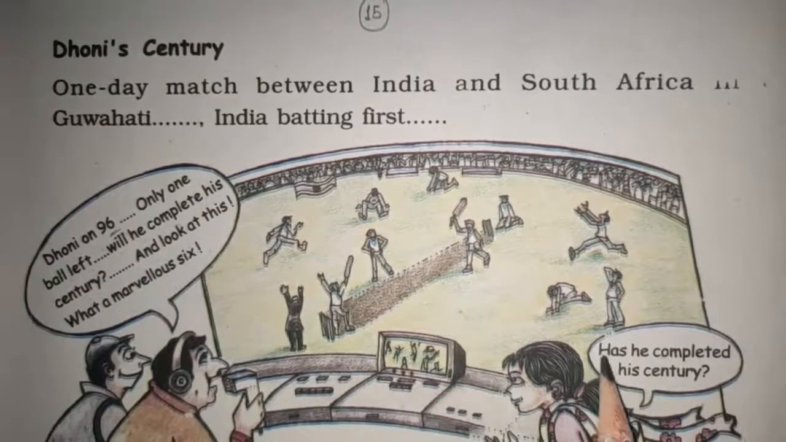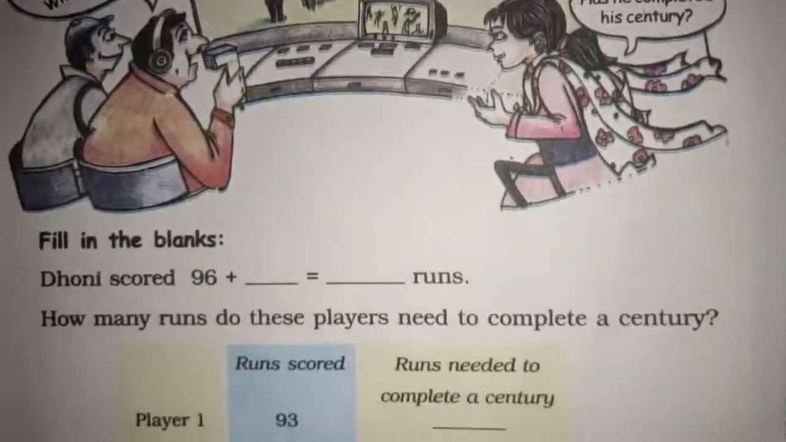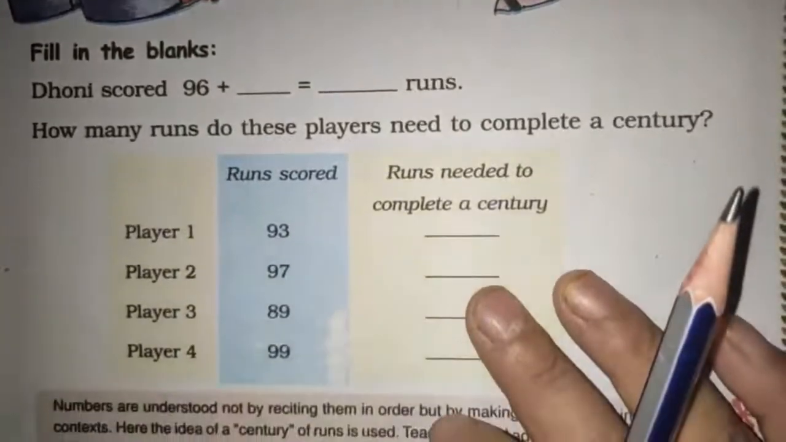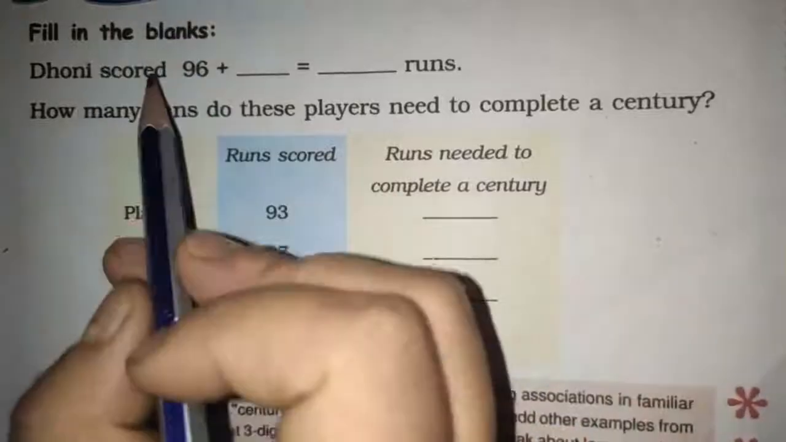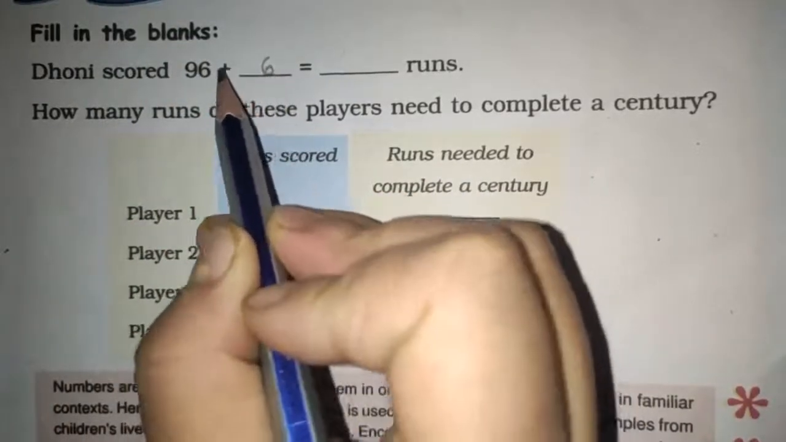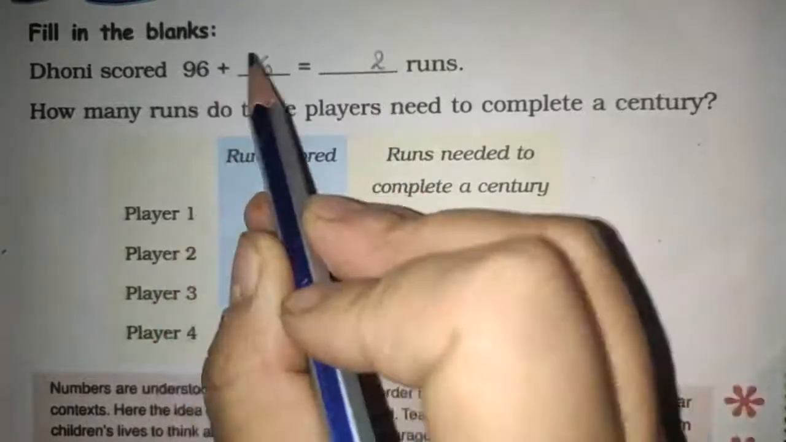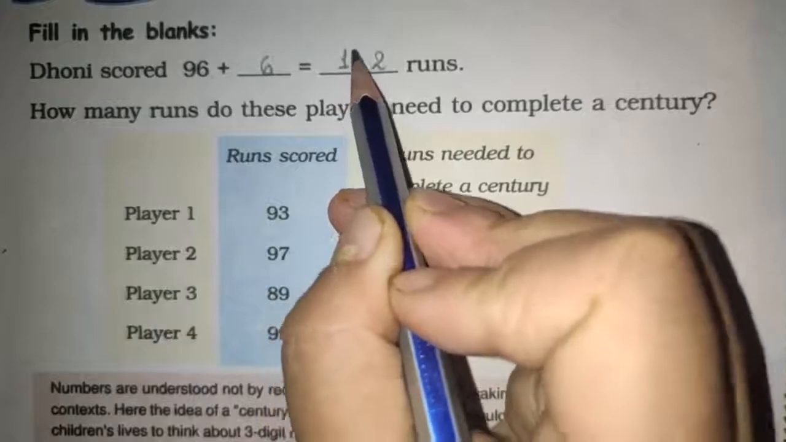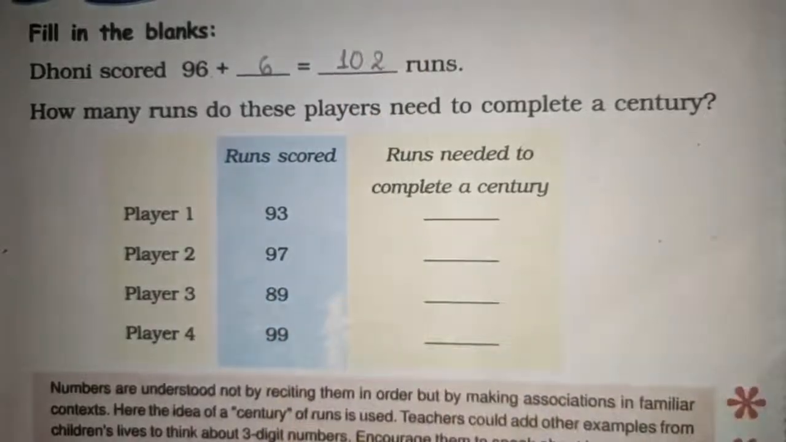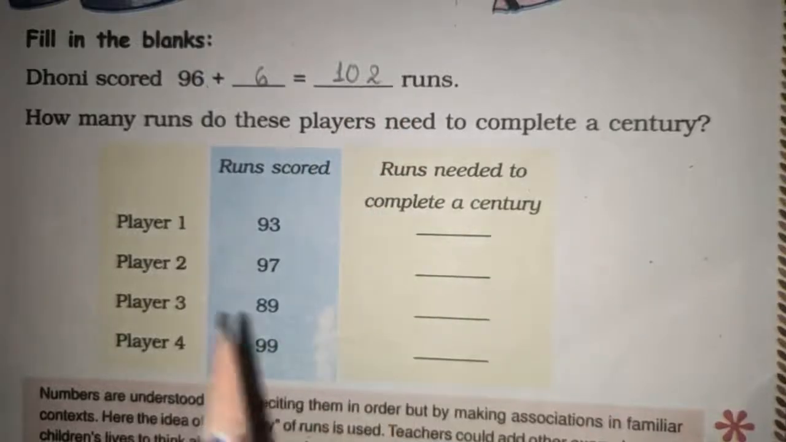Yes. So has he completed his century? A girl is asking, has he completed his century? So let us see if Dhoni has completed the century or not. So 96 plus 6, 102 runs. So you know that 100 runs make a century. So yes, Dhoni has made a century.